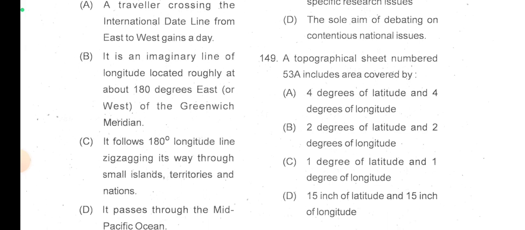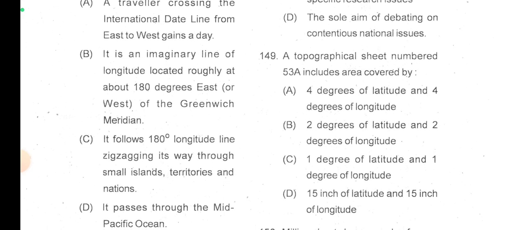And it is an imaginary line of longitude located roughly at about 180 degrees east or west of the Greenwich meridian. Now I searched it, and from the Byju's app they are saying that 180 degree is neither east nor west. So it is both, but they are saying that this statement is wrong. But if you analyze, it is an imaginary line of longitude located roughly at about 180 degrees east or west of the Greenwich meridian.